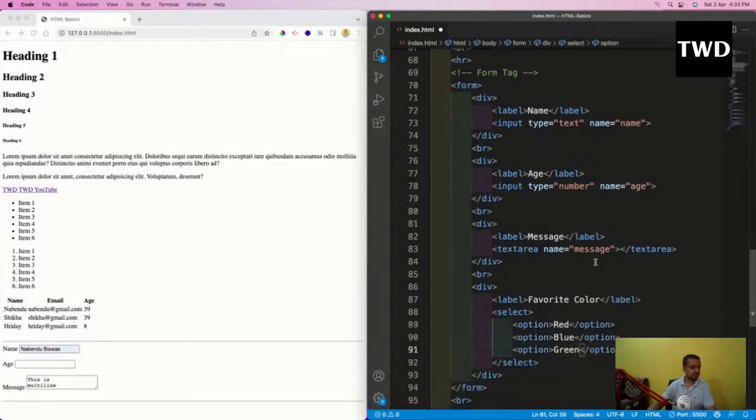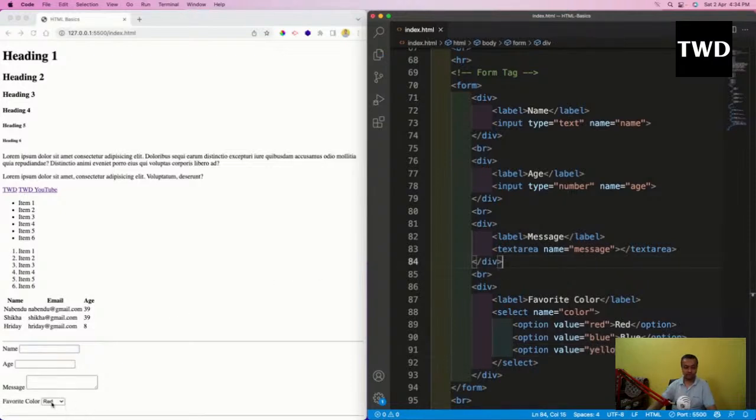I'll have option, and here I'm going to have a name equal to color. Again, I have to have something unique, and for each option I have to give some value. So the value will be red here, the value will be blue, and the value will be yellow. So these three things I'm going to have. I'm going to save it.